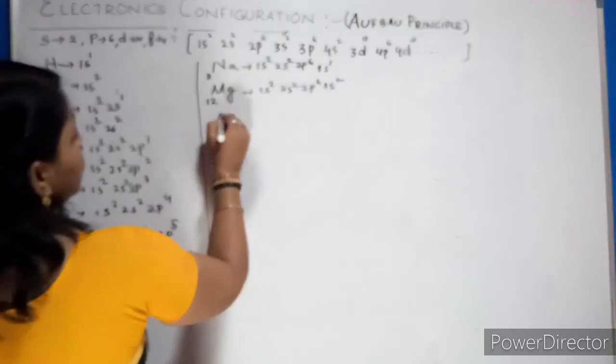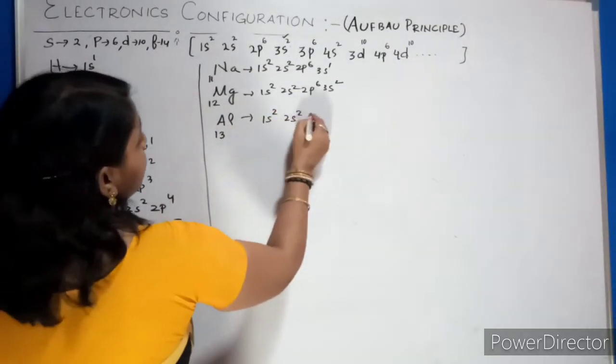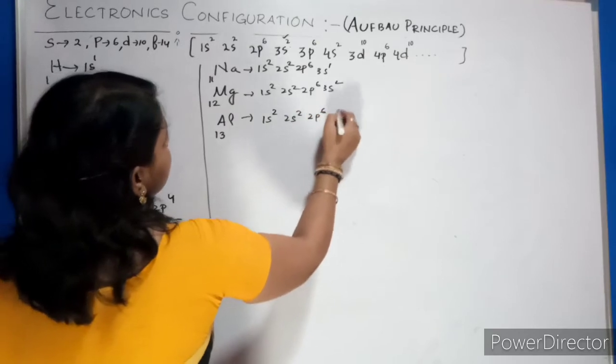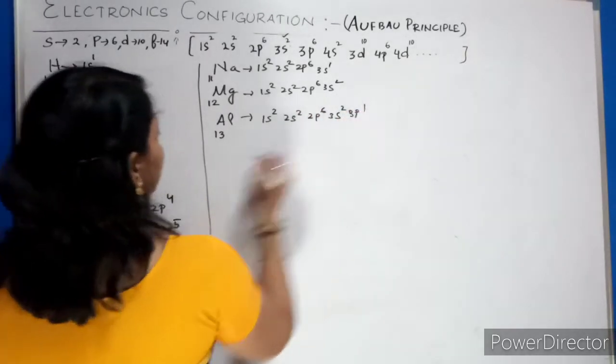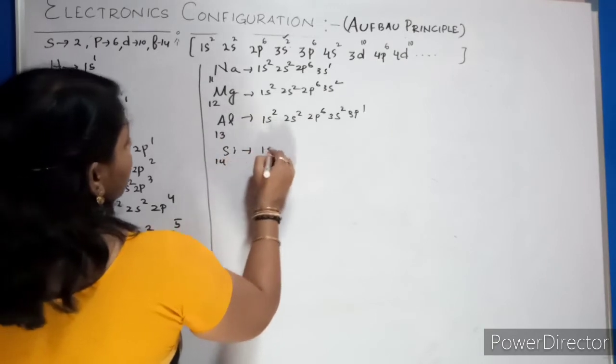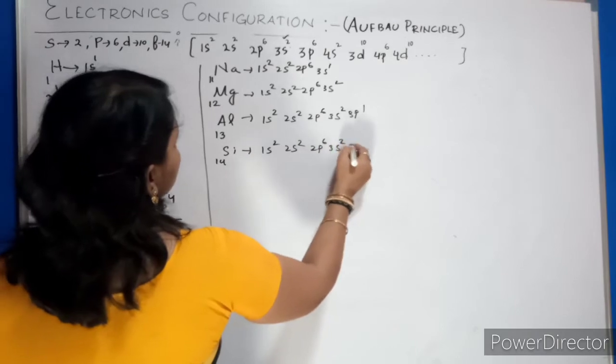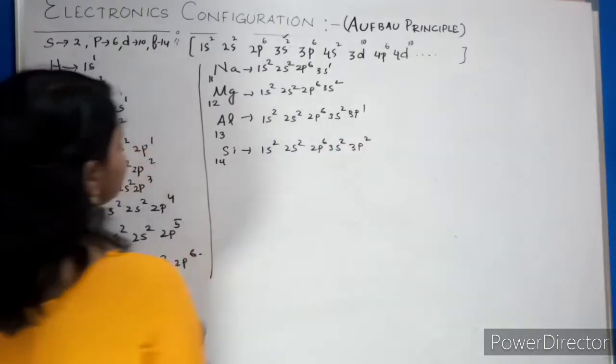Then after magnesium, aluminium 13. What will we write? 1s2, 2s2, 2p6, 3s2, 3p1. After aluminium, silicon 14. What will we write? 1s2, 2s2, 2p6, 3s2, 3p2.